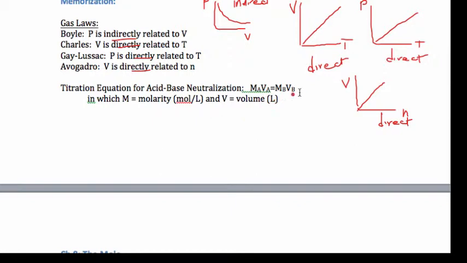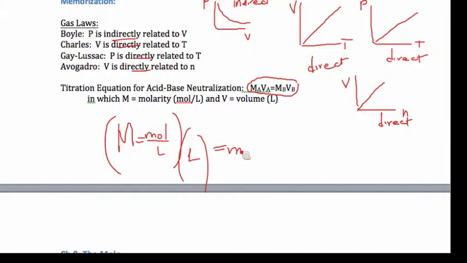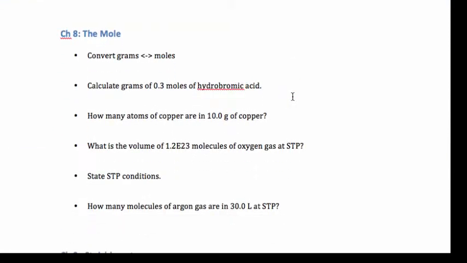All right, another thing, at the end of chapter 14 you were working with the titration equation. That's not specifically on your resources sheet. It's molarity of acid times the volume of the acid equals the molarity of the base times the volume of the base. Molarity is big M. It's moles per liter. So if I take moles per liter and I multiply by liters, you can see I'm going to get moles out of that. And so basically this equation is saying the moles of acid equal the moles of base at the equivalence point, which is where it reaches neutrality. That's the titration equation. All right, that's it for memorization.